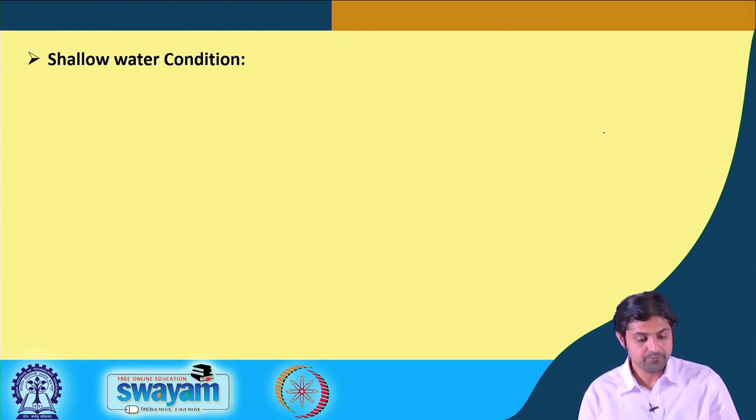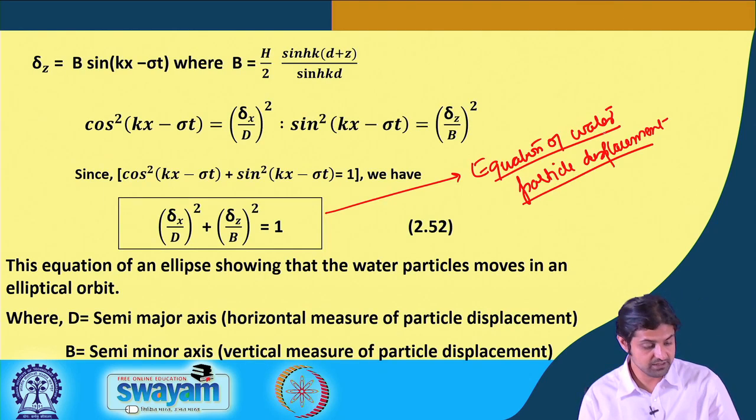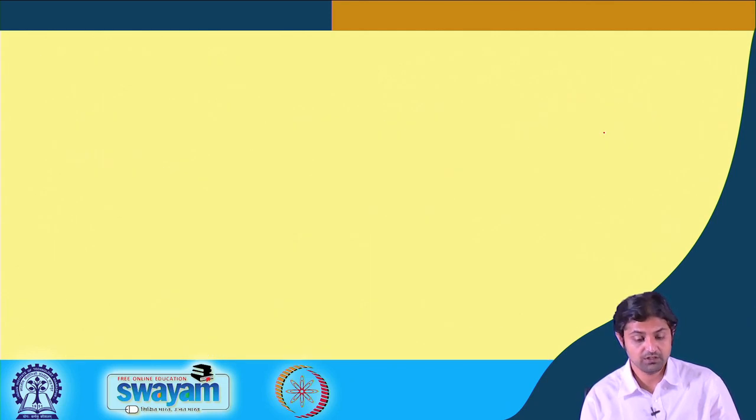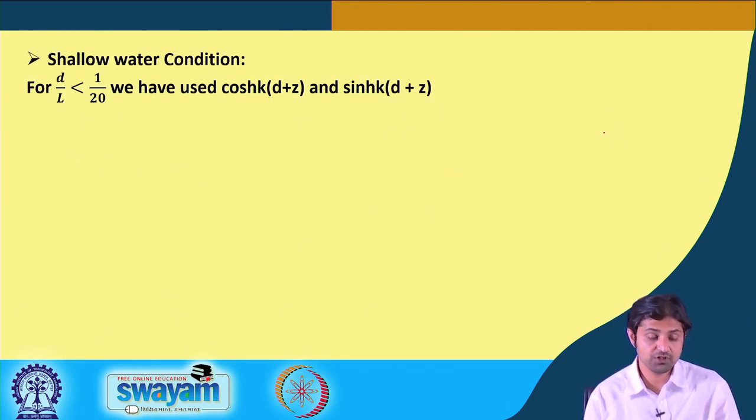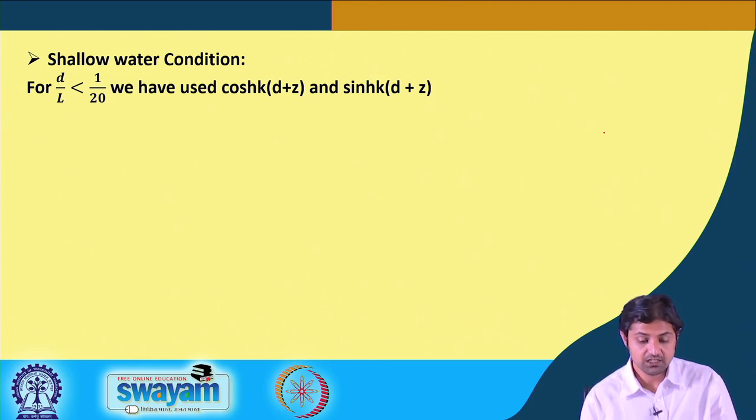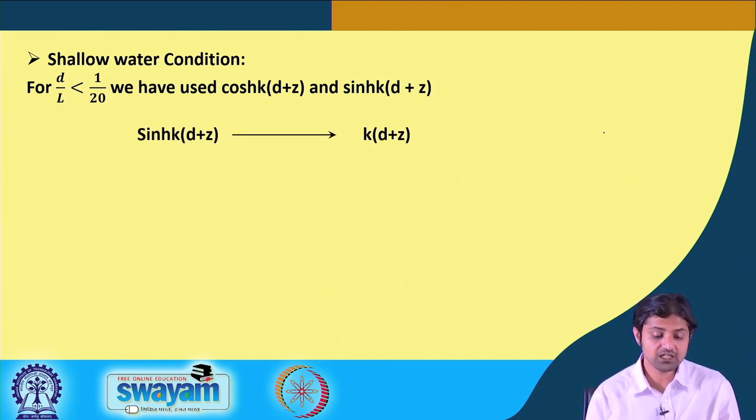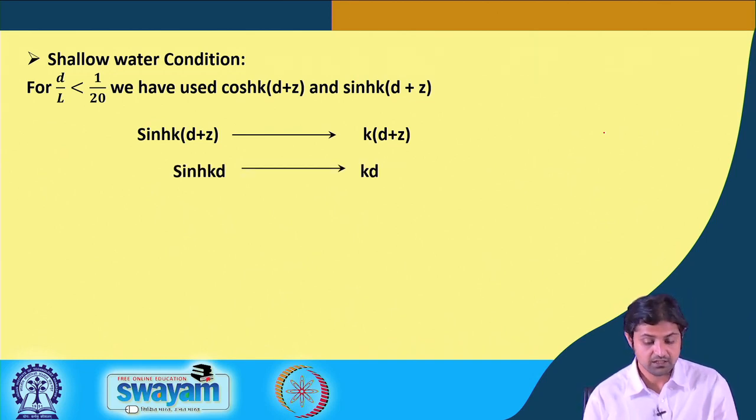Okay. Now, we analyze this displacement in shallow water. What happens in shallow water, for d by L less than 1 by 20 or 0.05? We have cosh k(d+z) and sinh k(d+z). So, sinh k(d+z) goes to k(d+z) and sinh kd goes to kd. All right. Hence, D will be what?